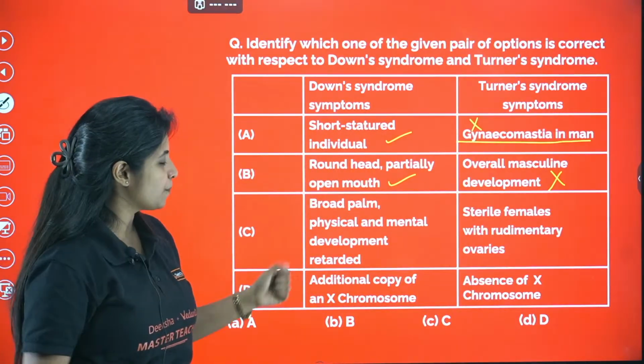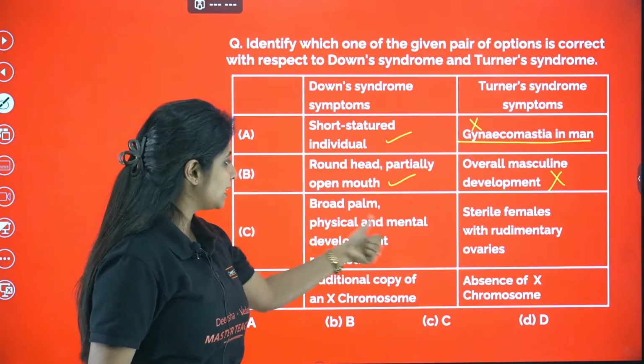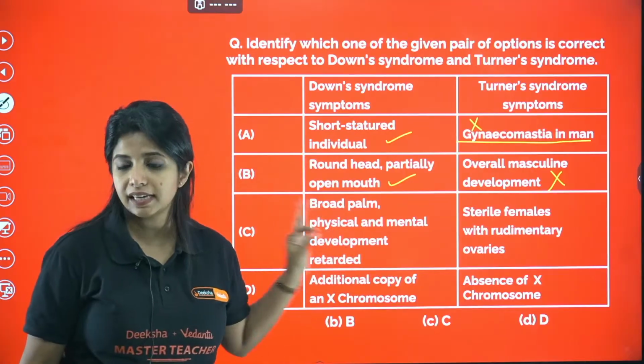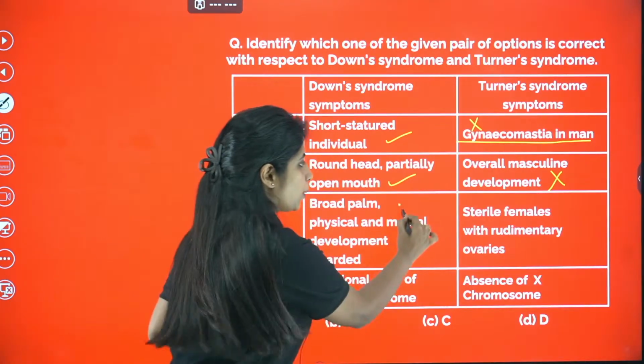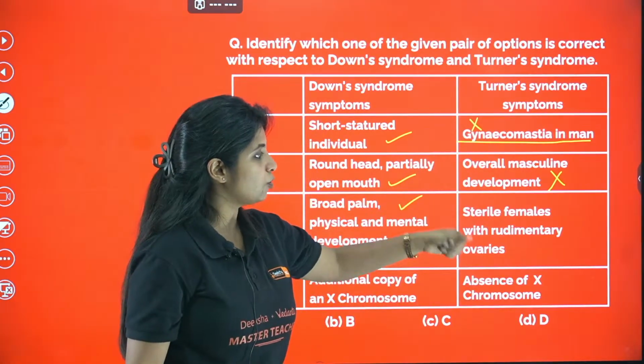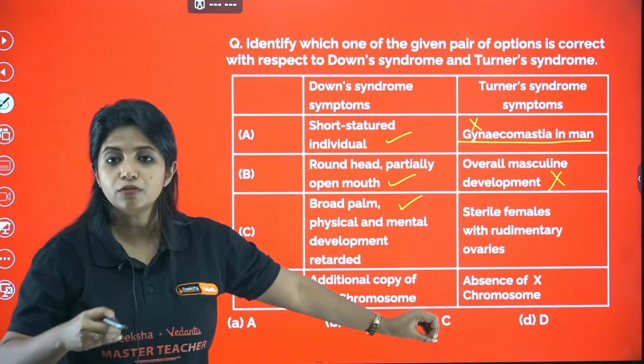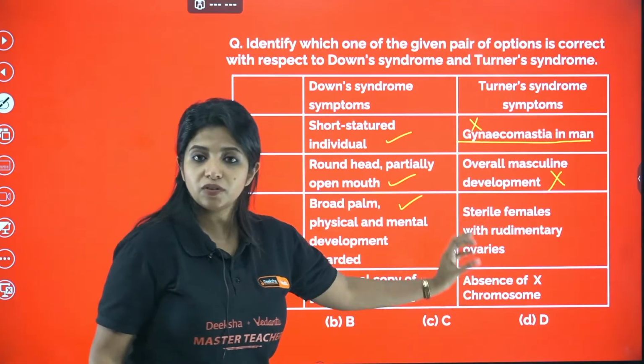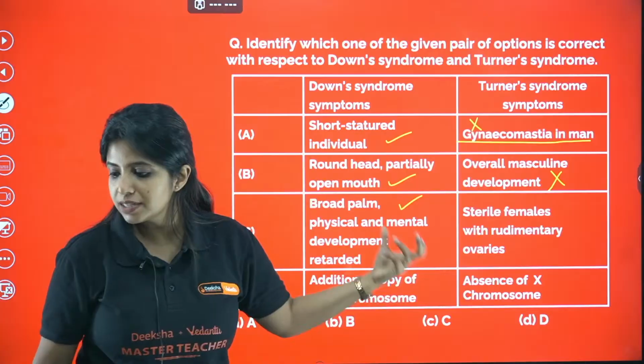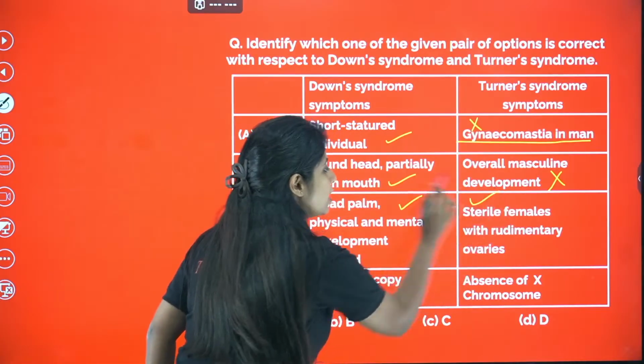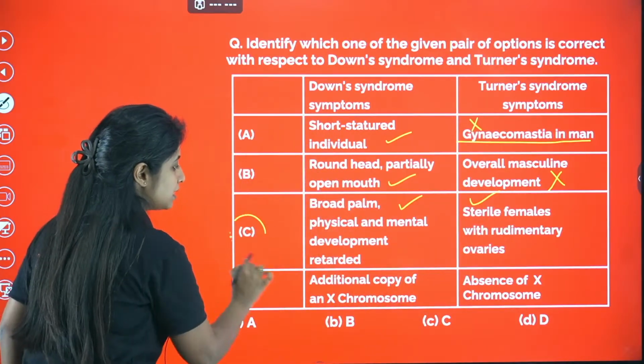Perfect. Good, Josh. Okay. Broad palm, physical and mental development retarded in the case of Down syndrome. Correct? No? We studied about it. Here, in the case of Turner syndrome, sterile females, as in they are not able to produce babies, with rudimentary ovaries. Yeah, that is why they are sterile. Their ovaries are underdeveloped. So this is also correct. For the first time, both the things are correct. So I'll say C would be correct.